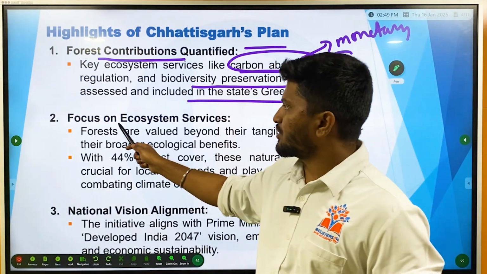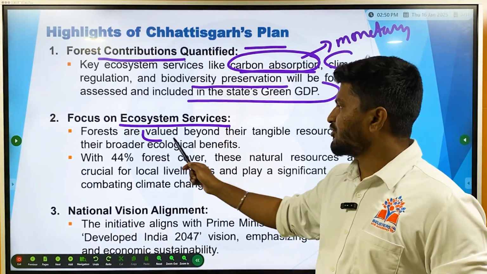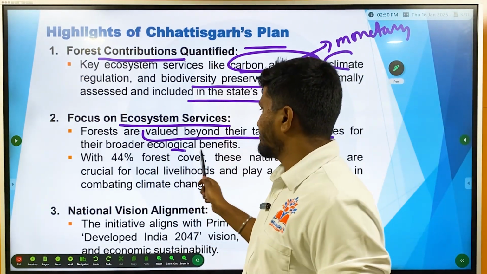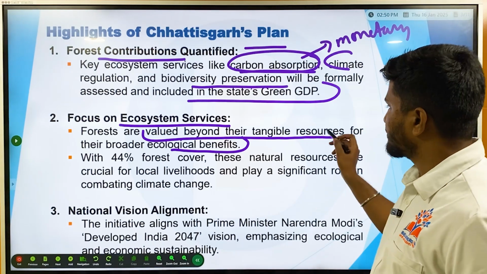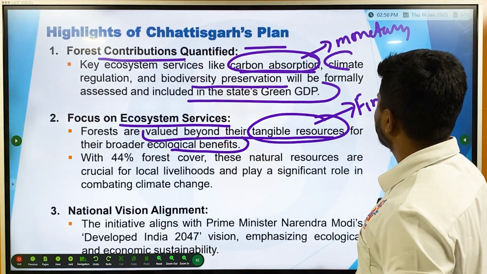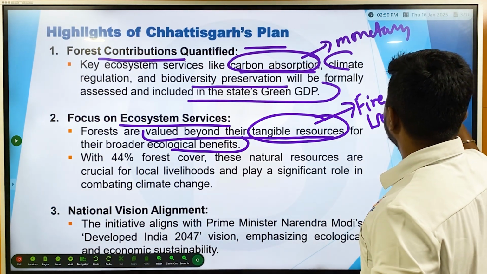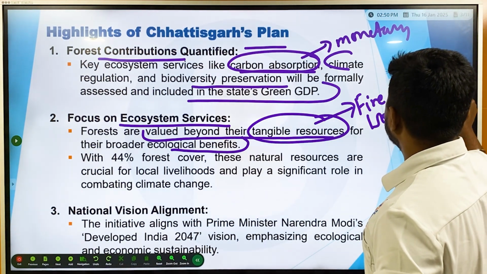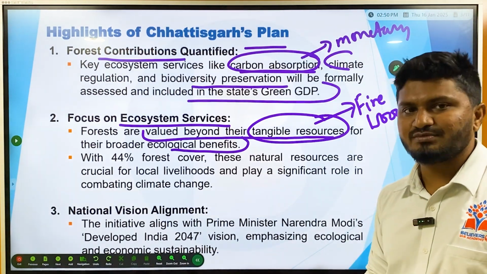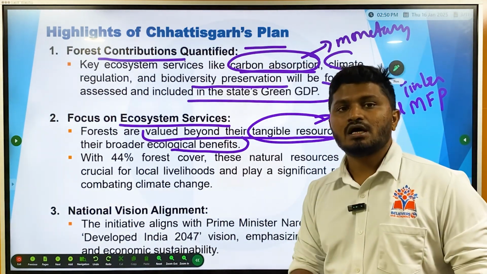Then the focus on ecosystem services. Here, forests are valued beyond their tangible resources, for their broader ecological benefits. What are the tangible resources? Tangible resources would be firewood, wood for timber, minor forest produce, and so on. Along with these tangible resources, intangible resources such as ecological benefits are also to be included.